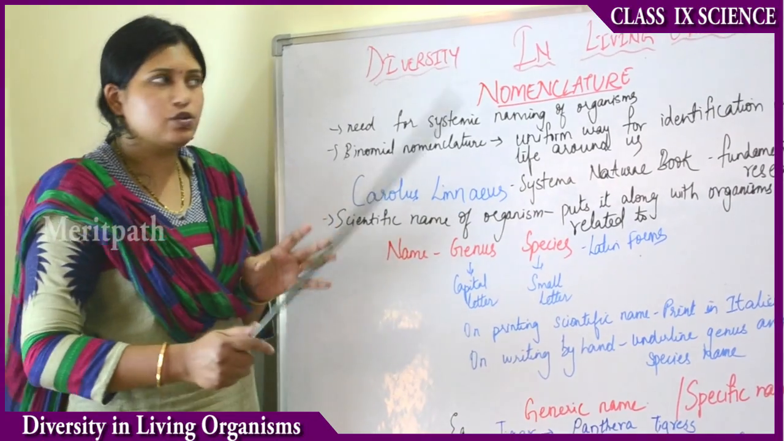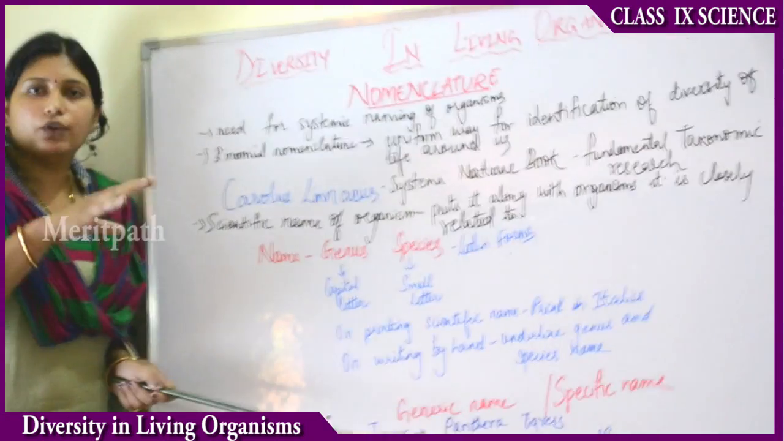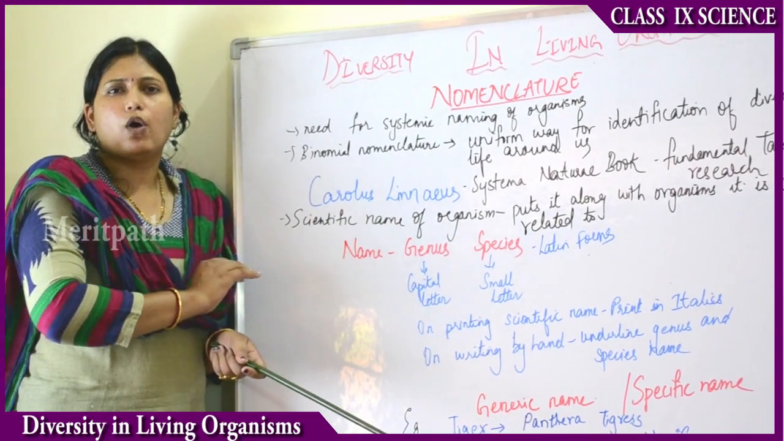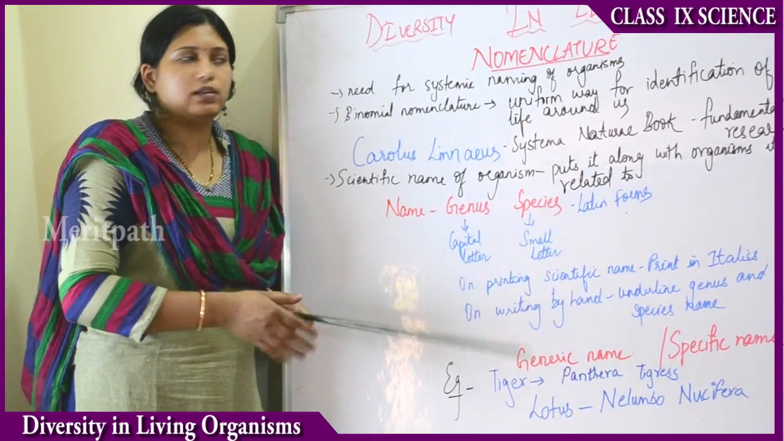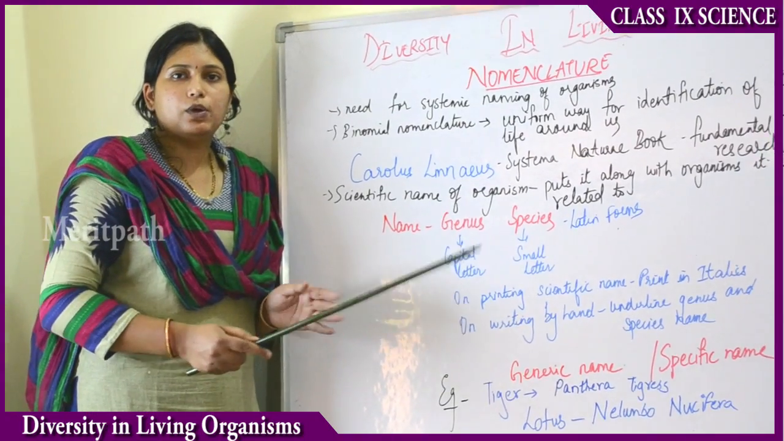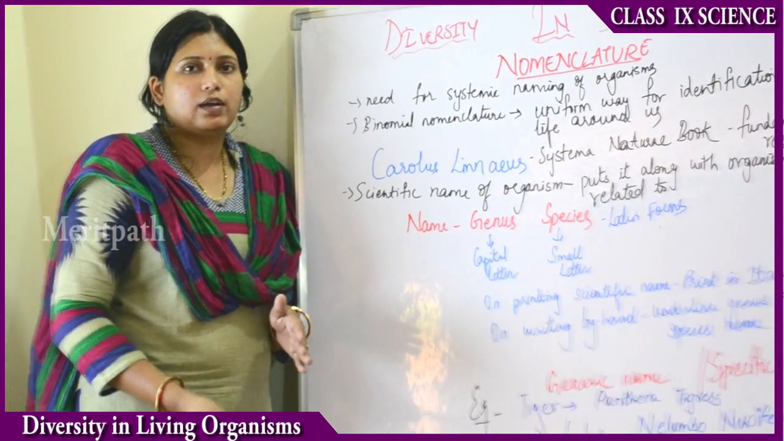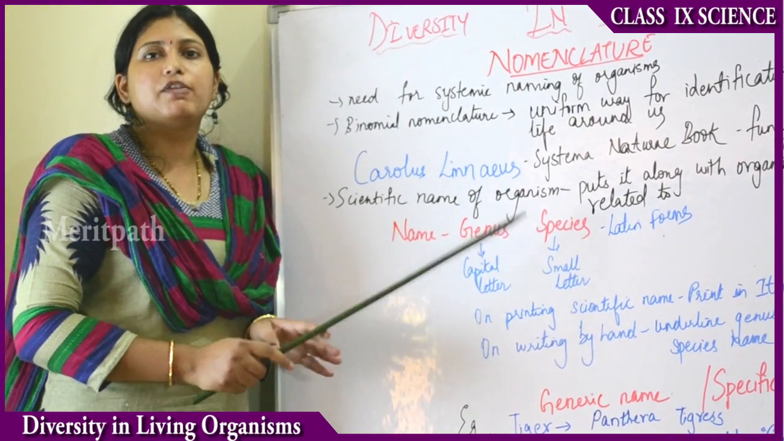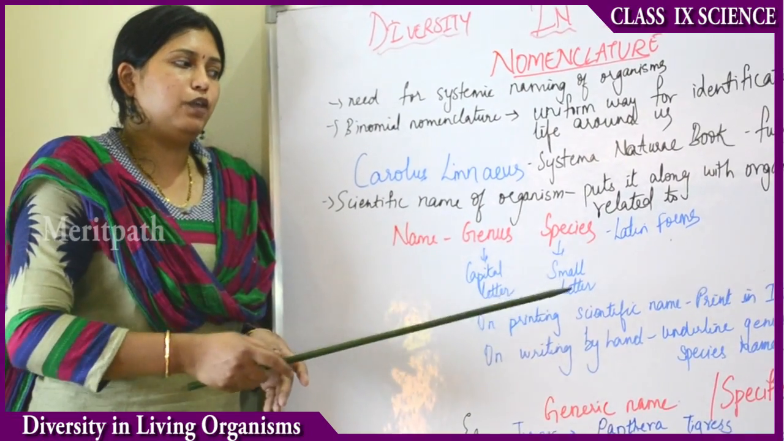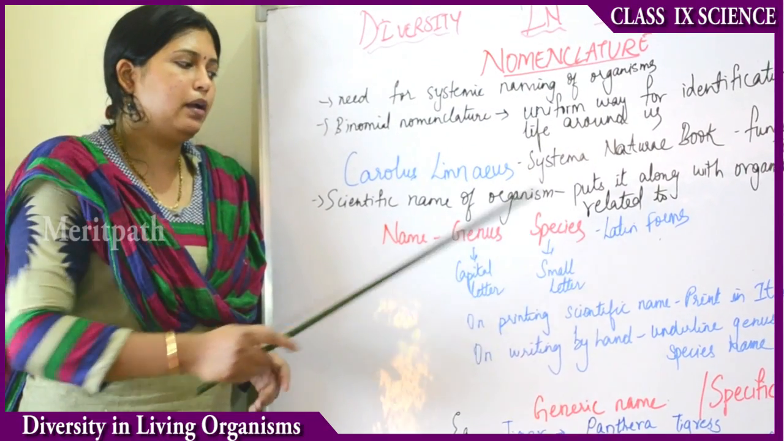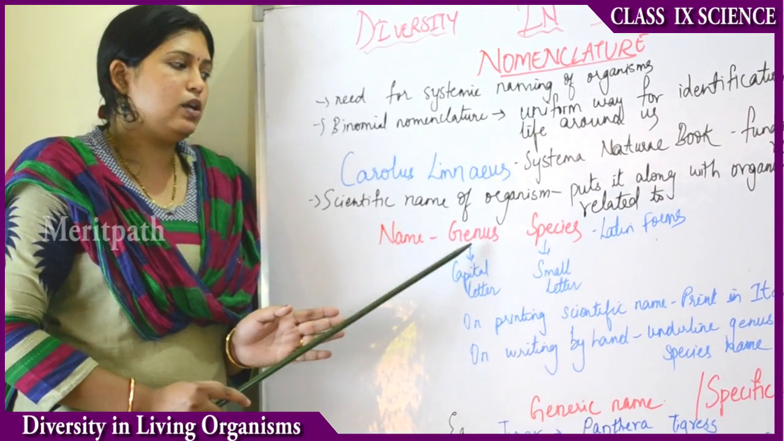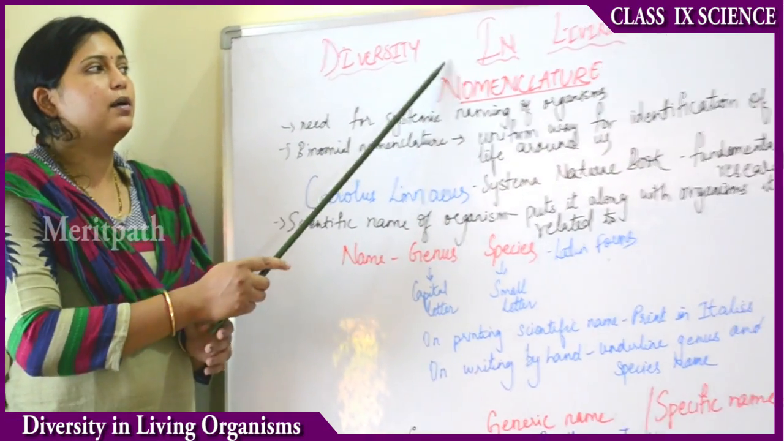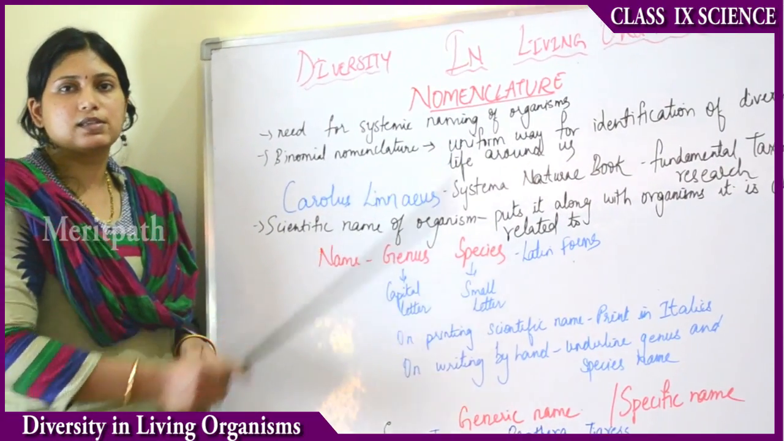So now you have understood the need for nomenclature. If you go anywhere in the world, this scientific name will be similar. Even if you don't know the language of a particular country or place, if you refer to an organism with its scientific name, everybody will understand. The scientific name is always in the Latin form. It consists of two words, that is genus and species. So this is about nomenclature and this completes our chapter, diversity in living organisms.